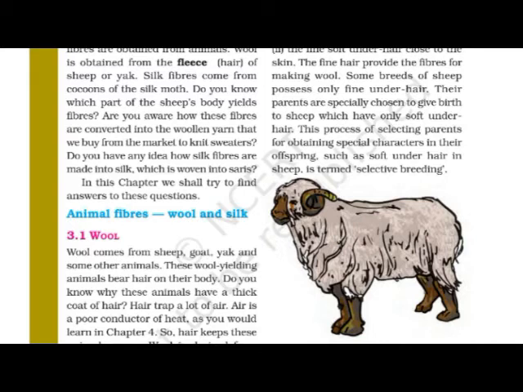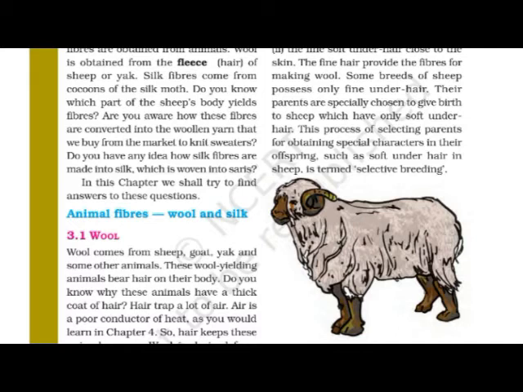Okay, do you have any idea how silk fibers are made into silk, which is worn as saris? We all know about silk saris. You may have heard also. In your family, your mother or your auntie may have a silk sari.